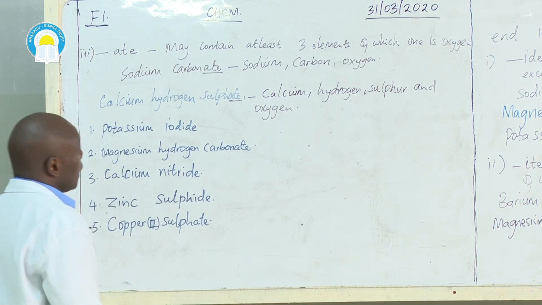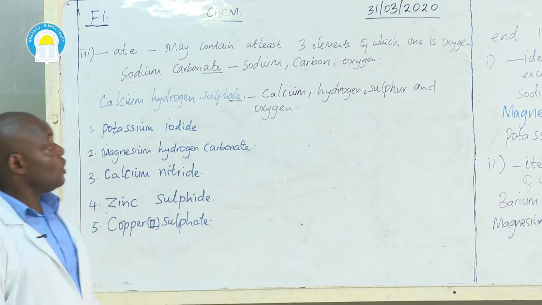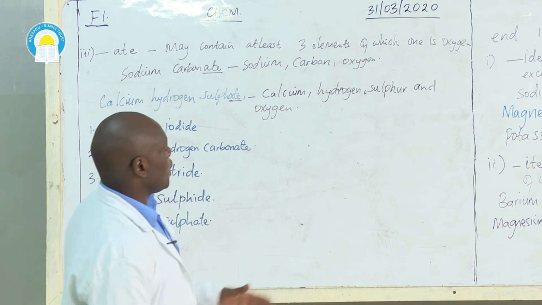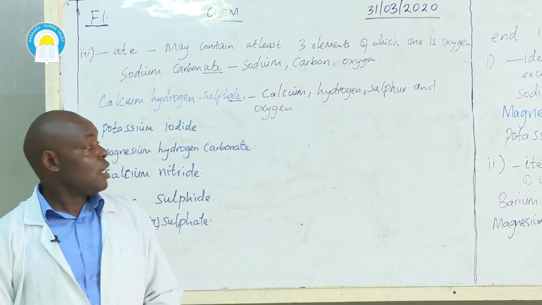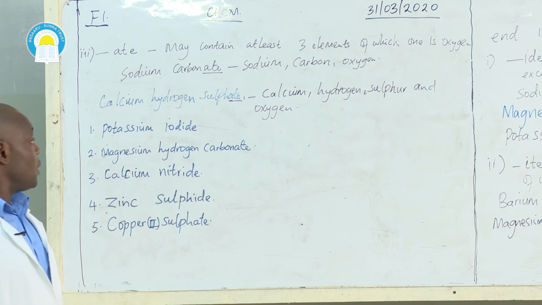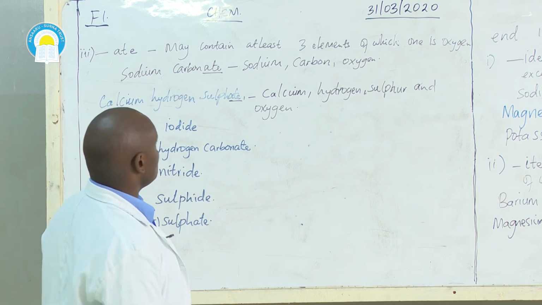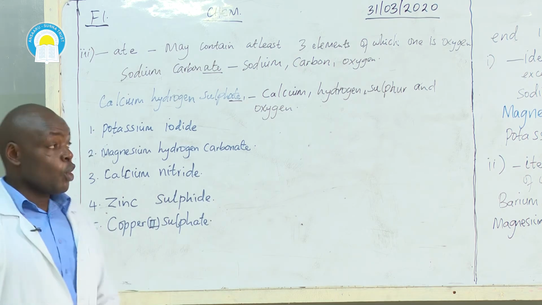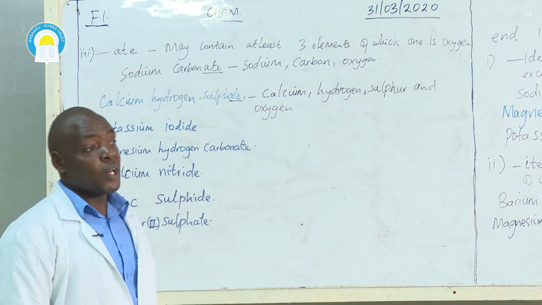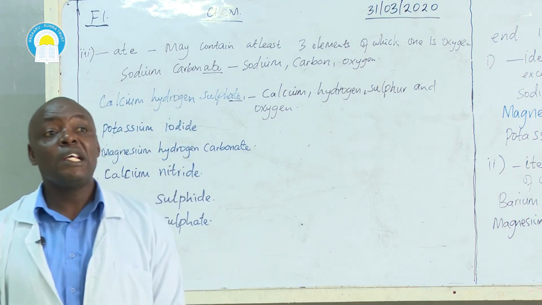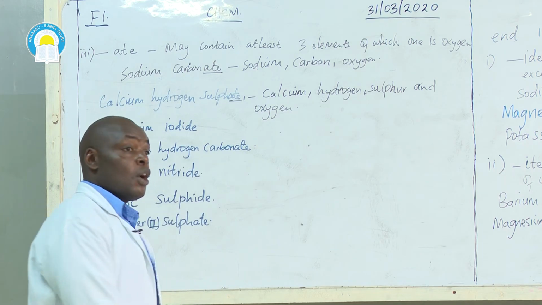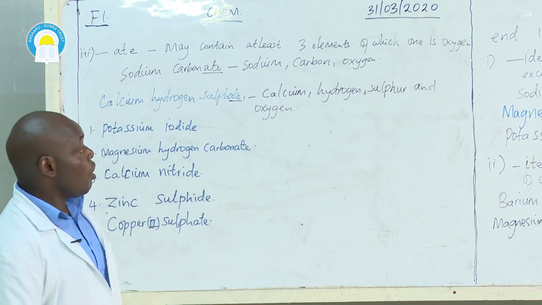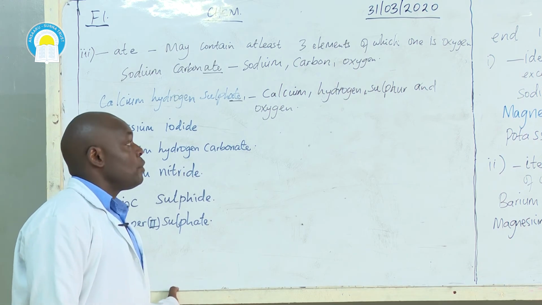So today we have looked at the temporary and permanent changes, the characteristics of each of them, and we have also looked at a few examples of such changes. We have also said that we have some chemical changes which are reversible, which we are calling temporary. We have seen the two cases of a temporary chemical change, that is heating hydrated copper 2 sulfate or hydrated copper 2 chloride. We have seen the characteristics of a temporary chemical change.